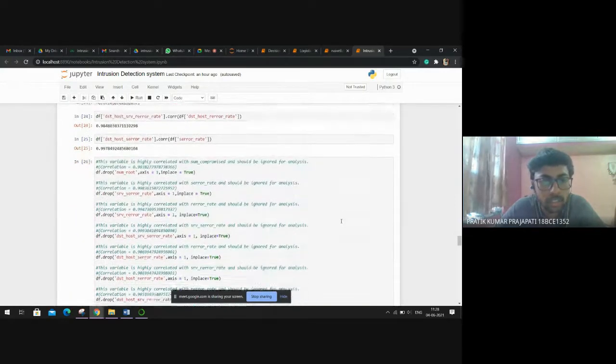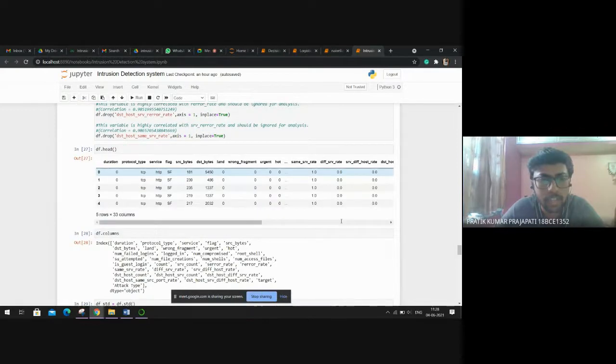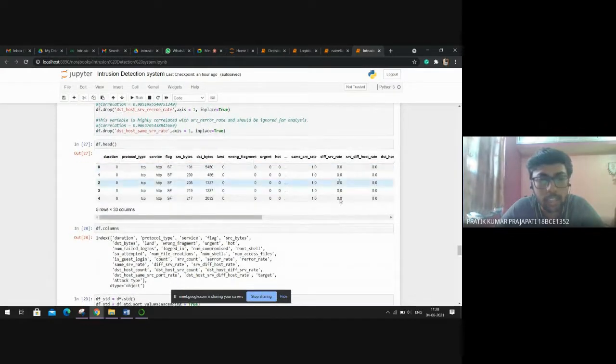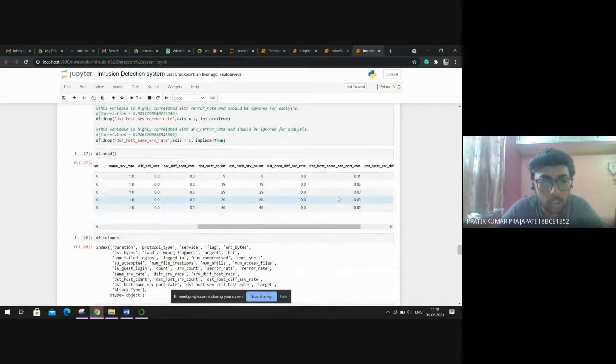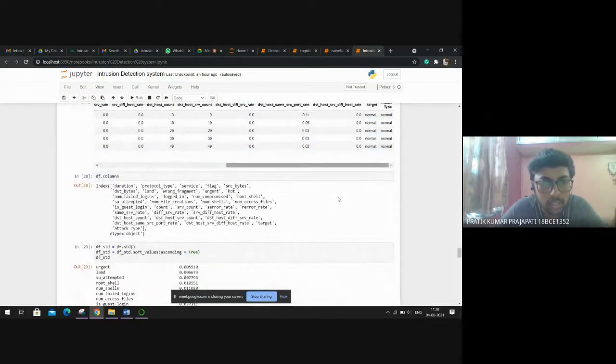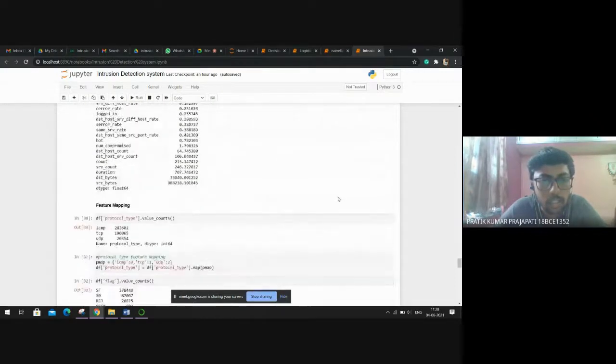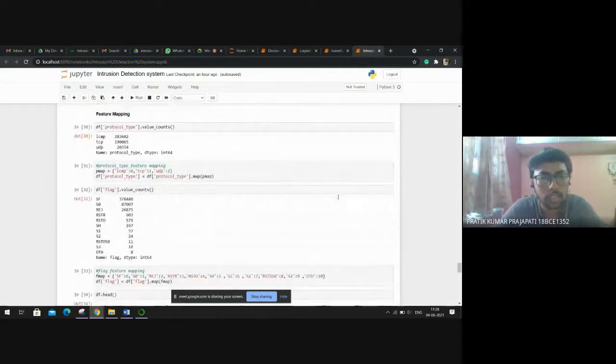Similarly, we drop the columns such as num root, srv error rate, and dst host srv error rate, which have high correlation of around 0.99. Similarly, we delete around 7 such attributes, and then the dataset falls down to 33 attributes. Then we feature map the dataset.